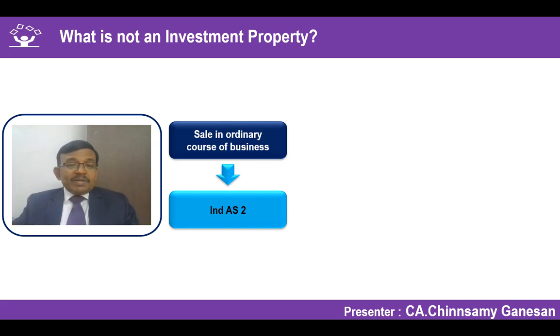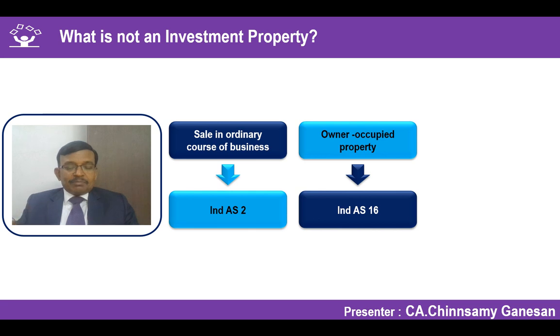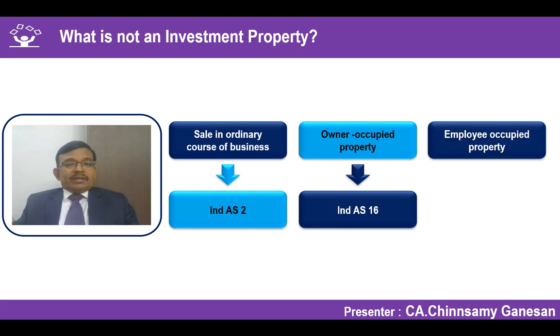Now, there could be another scenario where it is owner occupied property. We have seen that in Ind AS 16, property, plant and equipment. This is another interesting concept which comes in. We are using the word owner occupied property instead of property, plant and equipment. So that is the reason why there is a confusion which comes in. Owner occupied property means used for production of goods and services or both, or for administrative purposes. Suppose